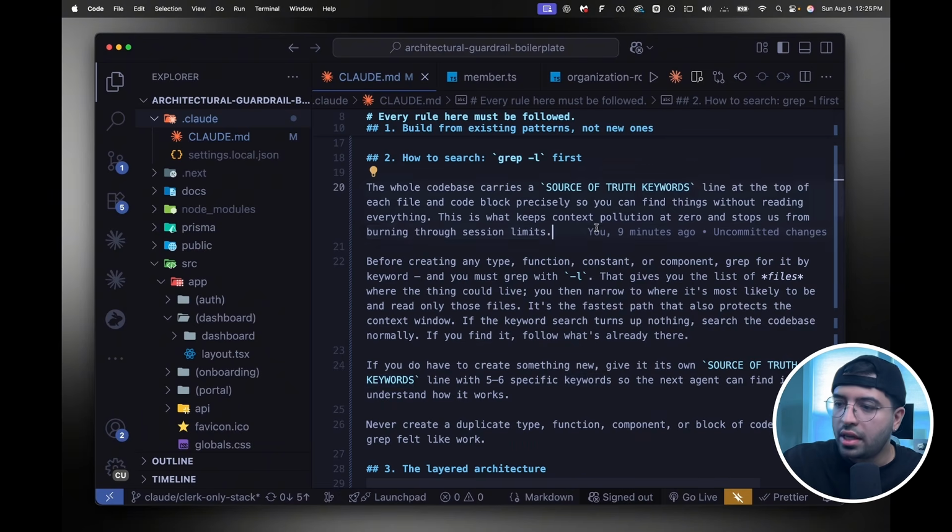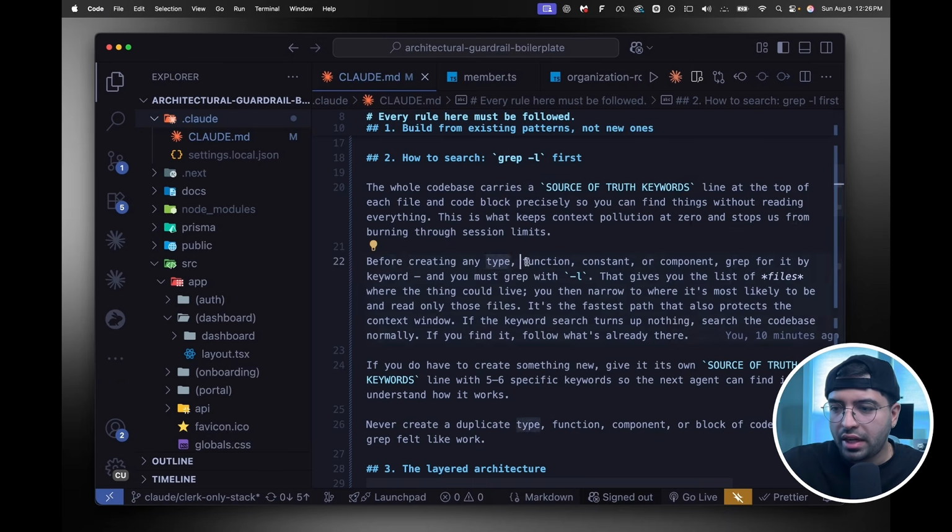And so this is what keeps context pollution at 0 and stops us from burning through session limits. And I think I also mentioned you should prioritize this, but I just updated this. You could tell AI that your goal is to prioritize session limits as much as possible and lower token consumption as much as possible. You can say that. Quite literally, just say it. It will do so to some degree, right?